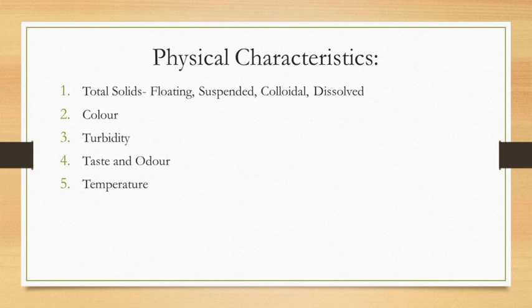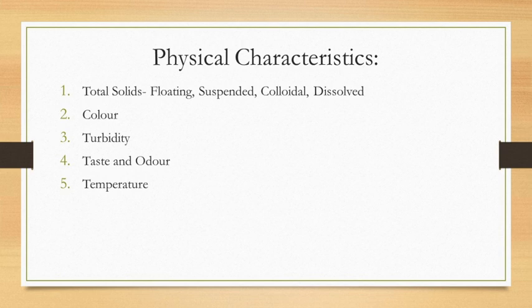The next important characteristic is temperature. If the temperature increases, it decreases the oxygen in that water, which is harmful for the aquatic system. And if the temperature increases, it can foster the growth of undesirable water plants and sewage fungus, and increases the rate of biochemical reactions.